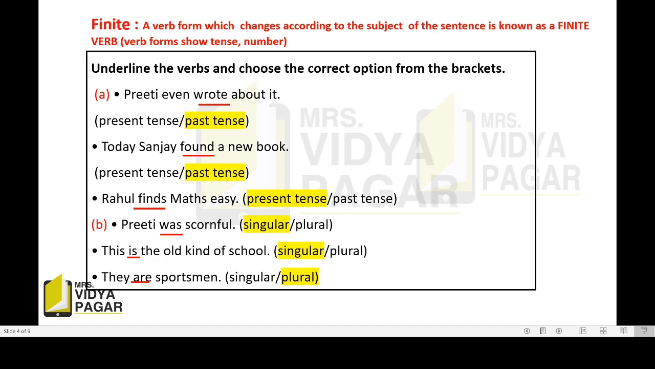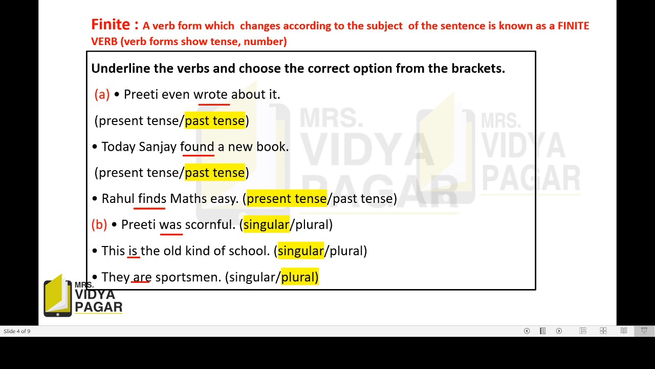Preeti was scornful. Again, two options are there, singular, plural. It is singular because its plural is were. He was, she was, it was, and their plural is they were. So was is singular.